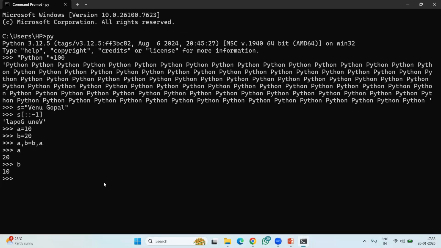Like that, let me take one more. For example, I want to find n power p. Suppose n value is 2, p value is 3. How to find n power p value? There are some operators in Python, and with the help of operators only we are able to do these logics. n double star p. See here, n power p is 8.